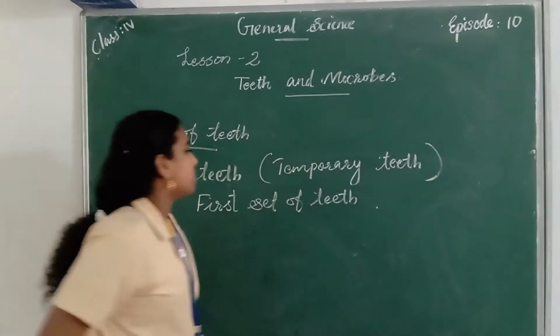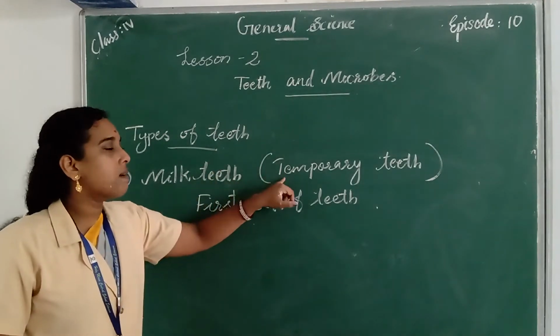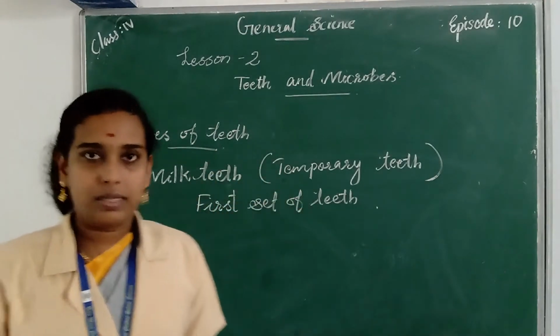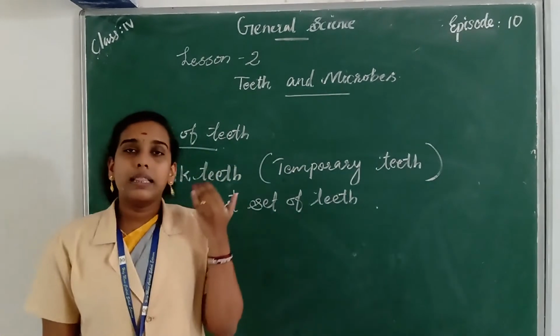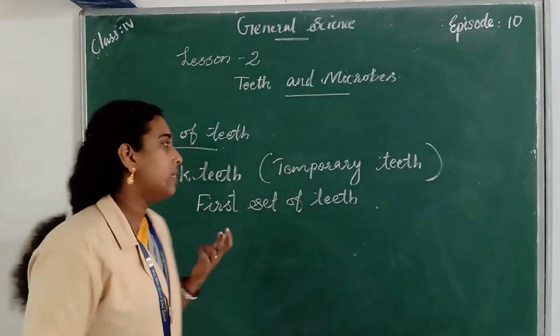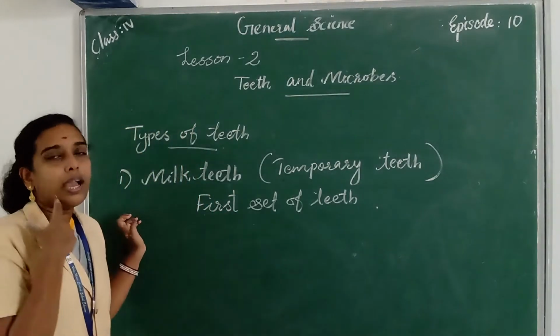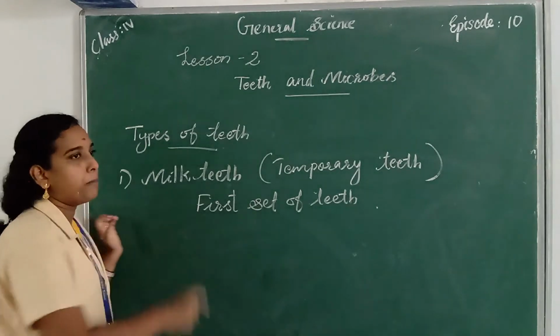So the first set of teeth in the mouth is known as milk teeth, and milk teeth are also known as temporary teeth. Our teeth are present in the jaws of our mouth. We have two jaws, upper jaw and lower jaw, and the teeth are present in both. And we have two sets of teeth.